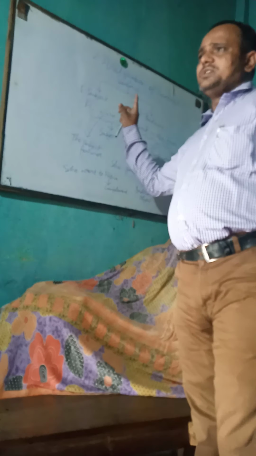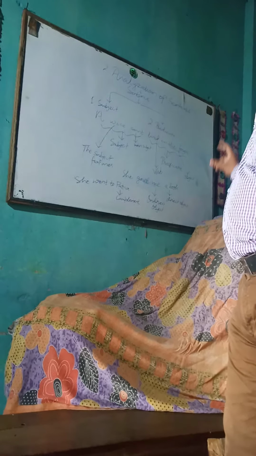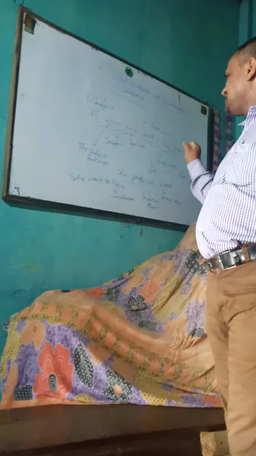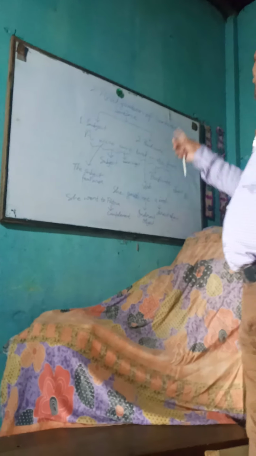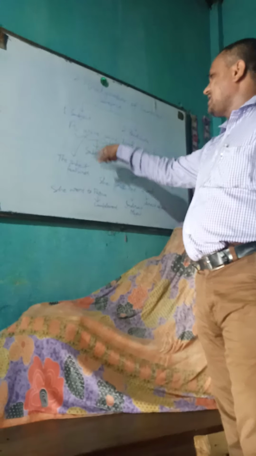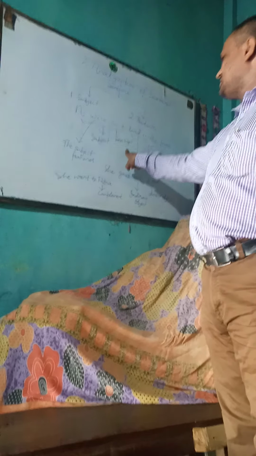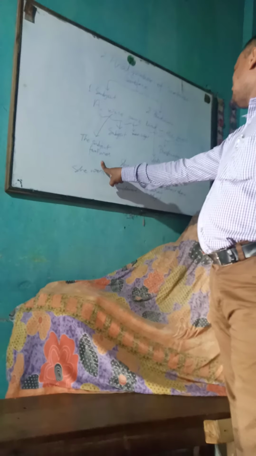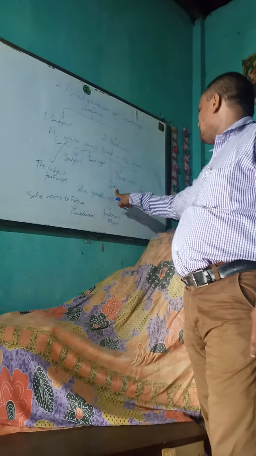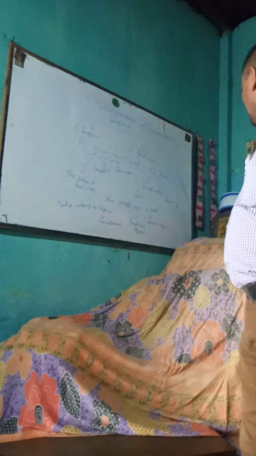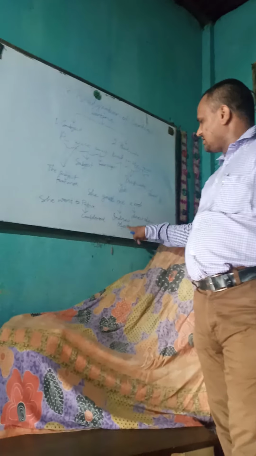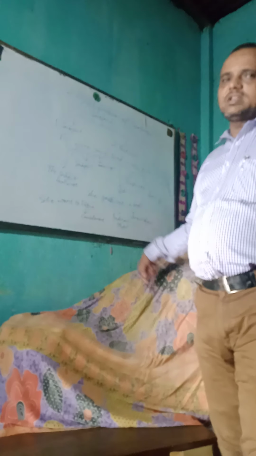So, we can say that a sentence has many parts, and these parts are subject and predicate, and subject can be analyzed as main subject and the subject features, and predicate can be analyzed as verb, object and complement, and object can be analyzed as direct object and indirect object. That's all.